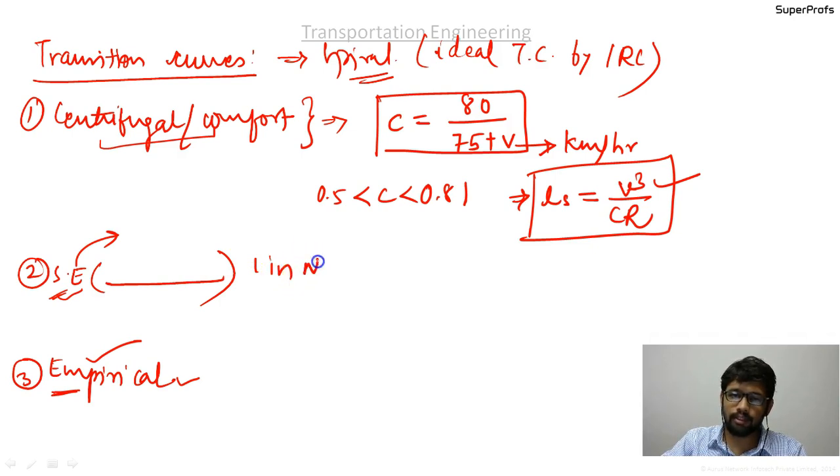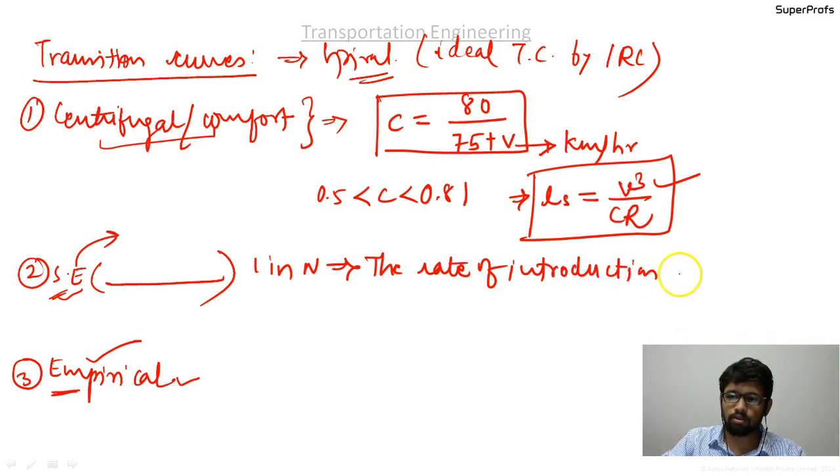And according to super elevation criteria, 1 in n. Okay, 1 in n, it is the rate of introduction of super elevation. Please write down the rate of introduction of super elevation, and the formula is given as Ls equal to length of the transition curve equal to n(w + We) e.